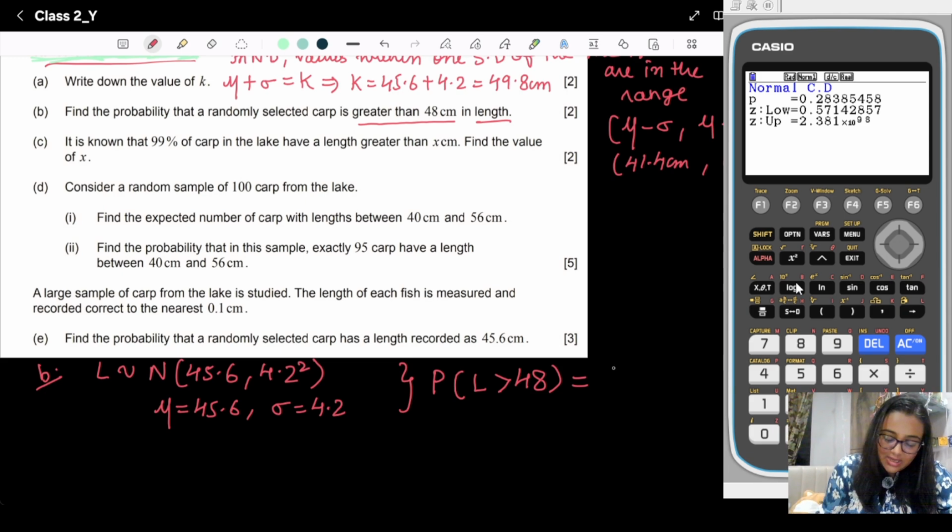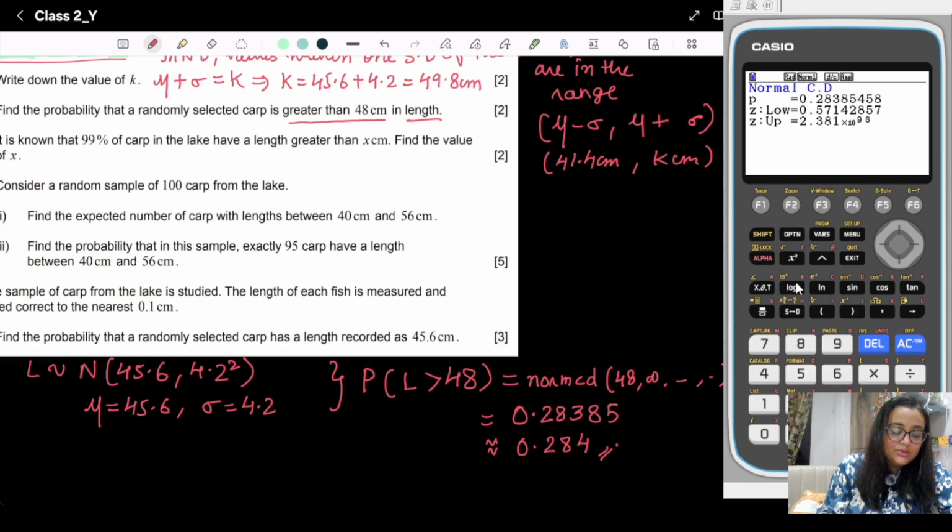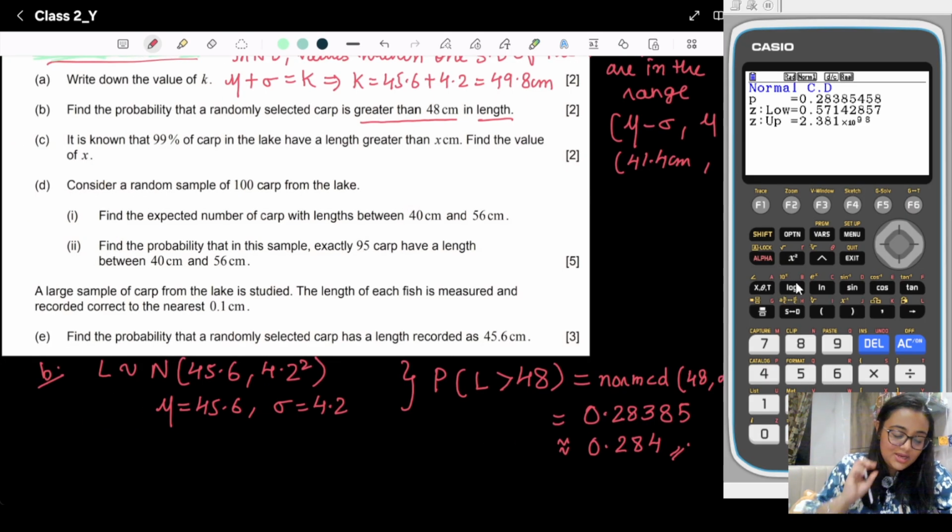So we will write normal CD, bracket 48, infinity, and whatever you write for mean and sigma. Here you will get the answer as 0.28385 and so on, which is approximately equal to 0.284. Clear? I hope this is clear to you, and this is very easy.